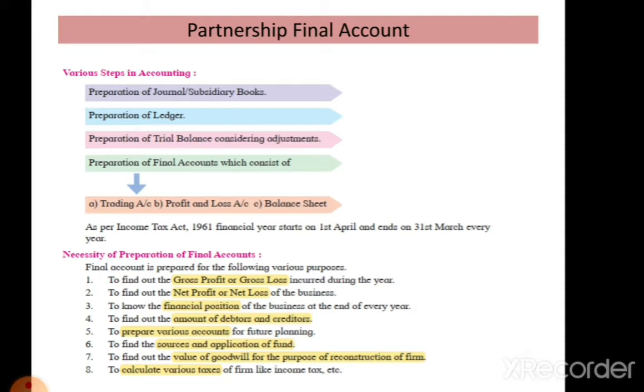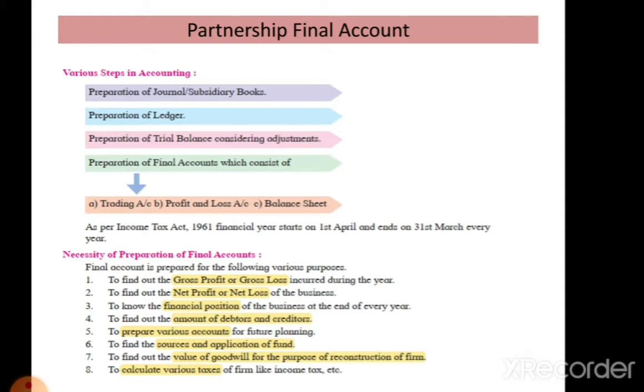To find out or measure the value of goodwill on various occasions like admission of a partner, retirement of a partner or death of a partner, on such occasions it helps in the calculation of goodwill, how to value the goodwill. Next, or last, to calculate the various taxes of the firm like income tax. It means for the tax liability of the business, the final accounts are also required.